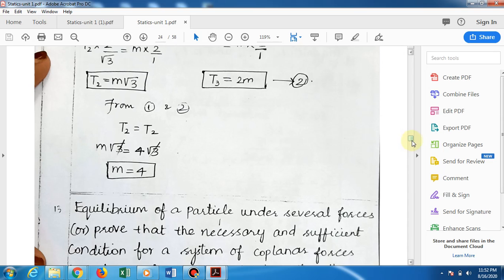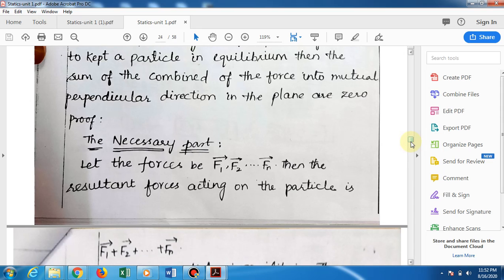Okay girls, these steps are very easy. The only problem here is the diagram. If you understand the diagram, you will get the appropriate answer. Then you see next, equilibrium of a particle under several forces, or if they will ask us also,